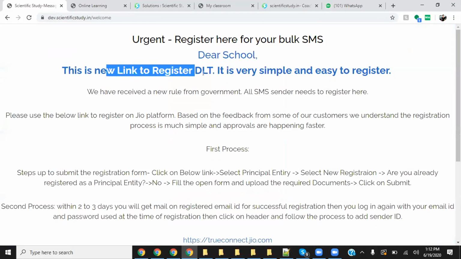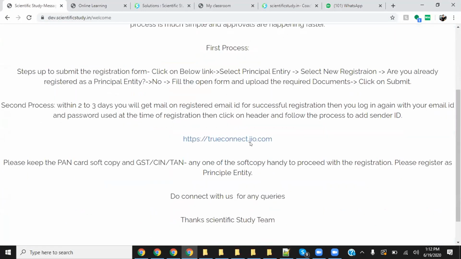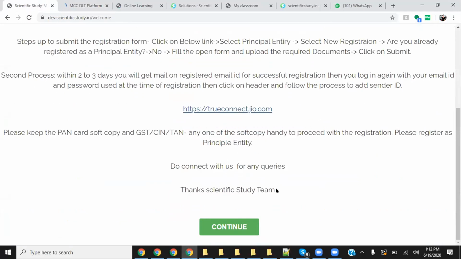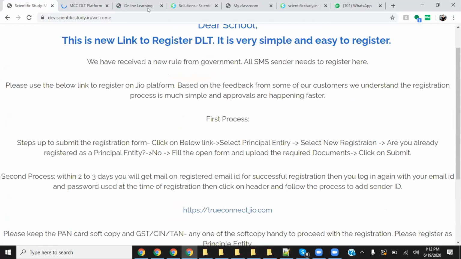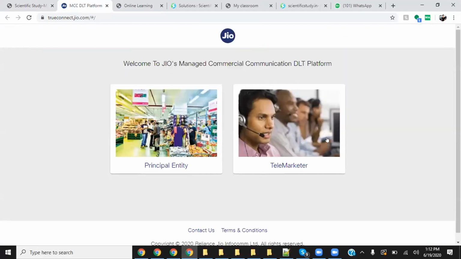This is the new link to register DLT. So simply go here and do all the processes, whatever we have suggested here. This is very fast. It can be done in just 20 minutes. Unlike Vodafone or BSNL, this is very fast. You can register here very, very quickly.